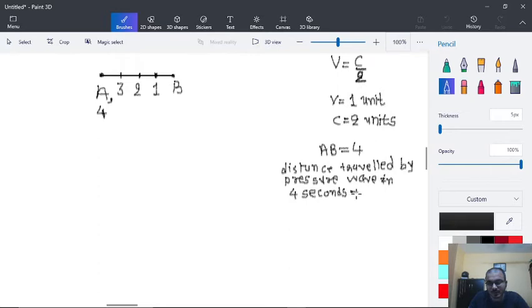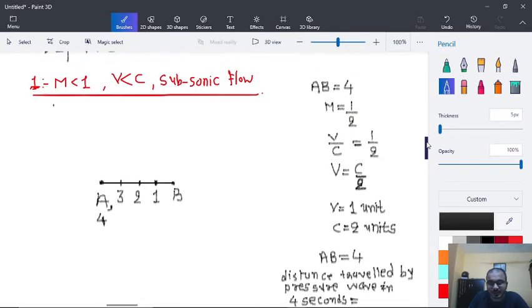Distance is equal to speed into time. So speed will be c and time is 4, so it should be 2 into 4, which is equal to 8. So the pressure wave will travel by 8 units.